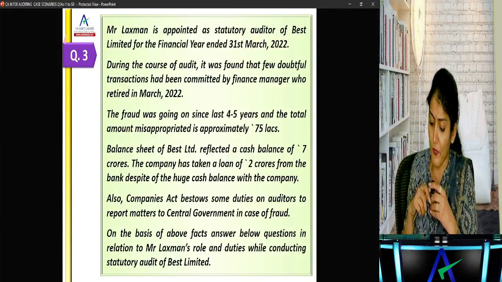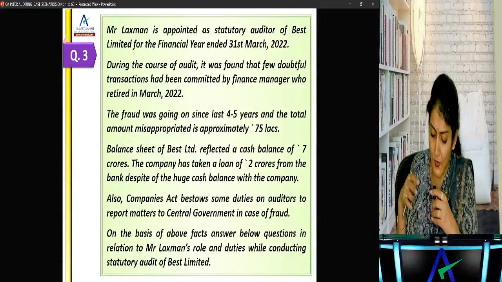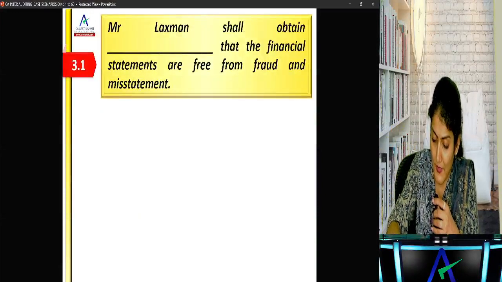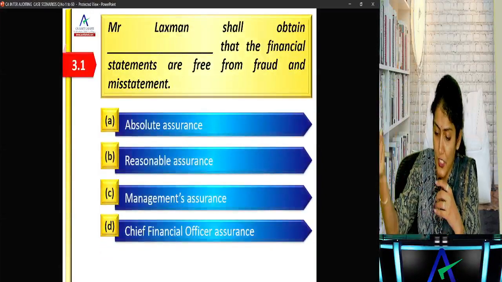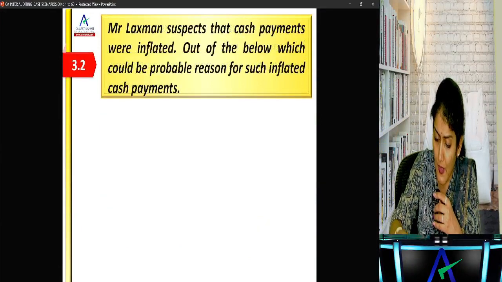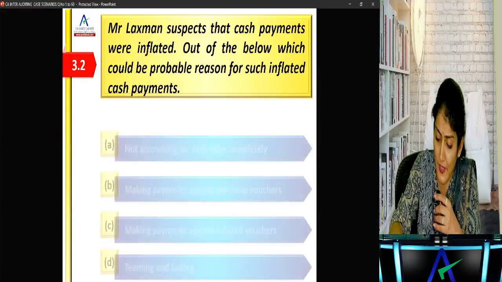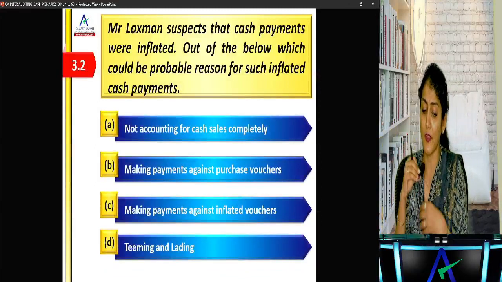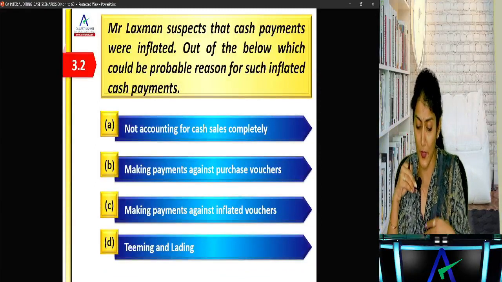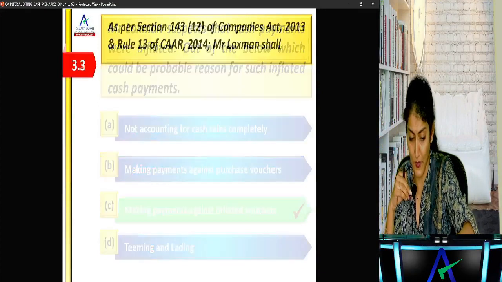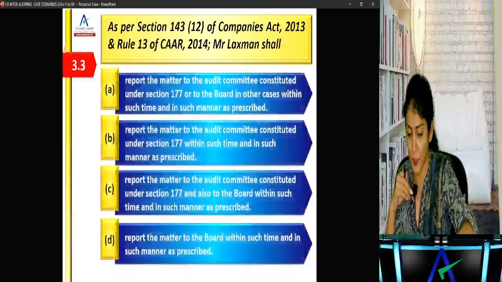On the basis of the above facts, answer below questions in relation to Lakshman's roles and duty while conducting statutory audit of Best Limited. Mr. Lakshman shall obtain reasonable assurance that financial statements are free. Then Lakshman suspects that cash payments were inflated. One of the below, which could be a probable reason for such inflated cash payment, could be making payment against the inflated vouchers.